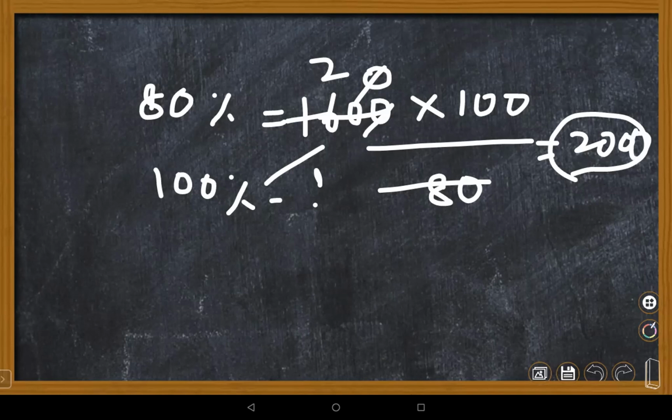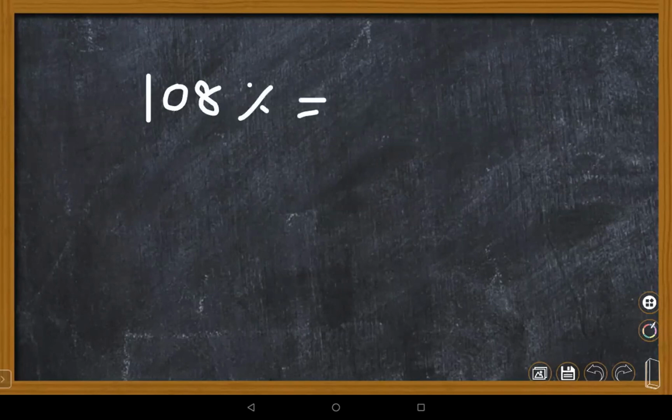Same procedure step by step, as in the previous case. If it is coming in your competitive examination, directly by observing the question, discount is given 20%, so 80% of the price is 1,600. You need to find 100%. So 80% equals 1,600, 100% is question mark. Just do cross multiplication: 100 into 1,600 divided by 80. So you will get 2,000 as your market price. MP equals 2,000. That's all.